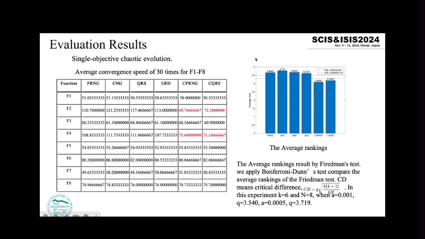We can see this table. The pseudo-random number generator with chaotic and the quasi-random sequence with chaotic are smaller than other methods. It means these two composition methods are better than the other 4 methods.